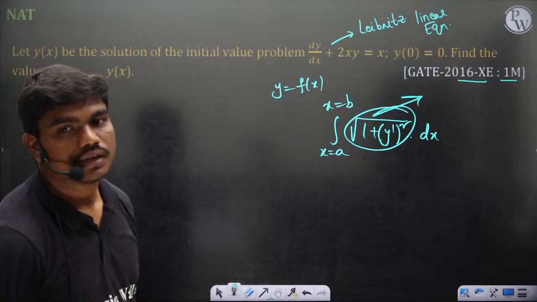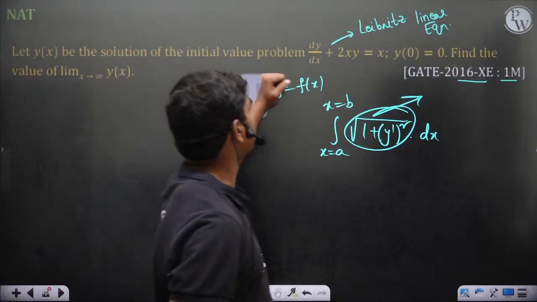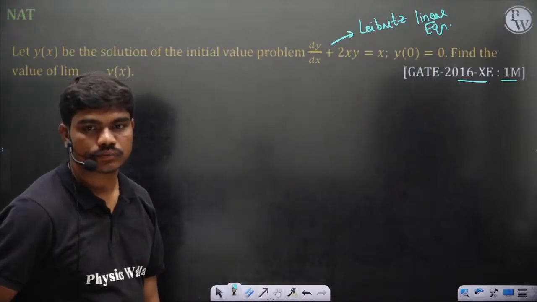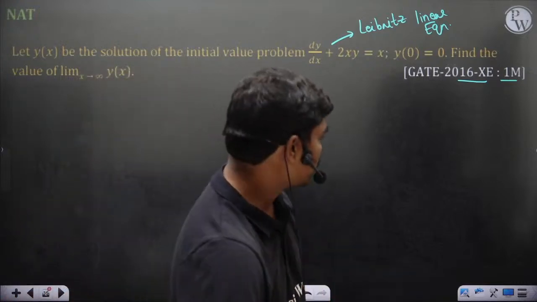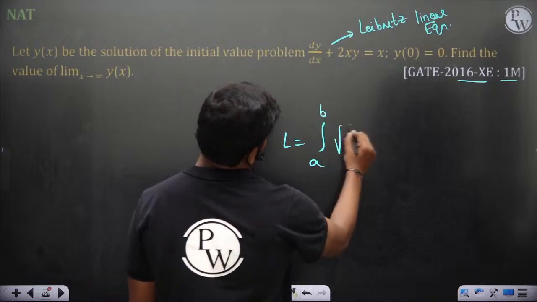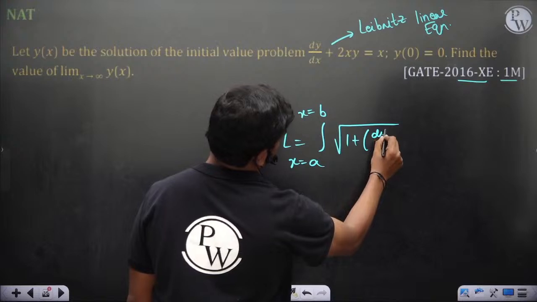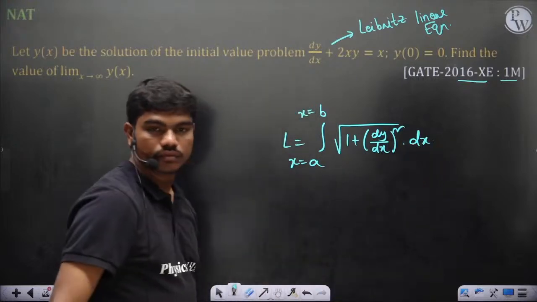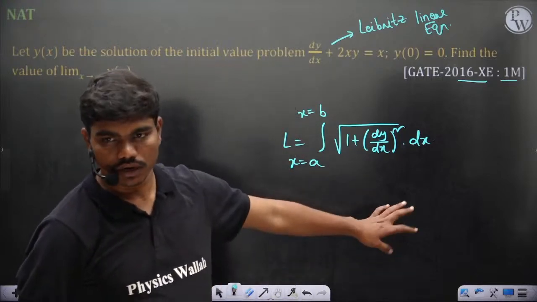Okay. So what is the answer for this? 0.5. See, it's okay. Did you understand? This is how you calculate the length. Did you understand this formula? How did this formula come up?